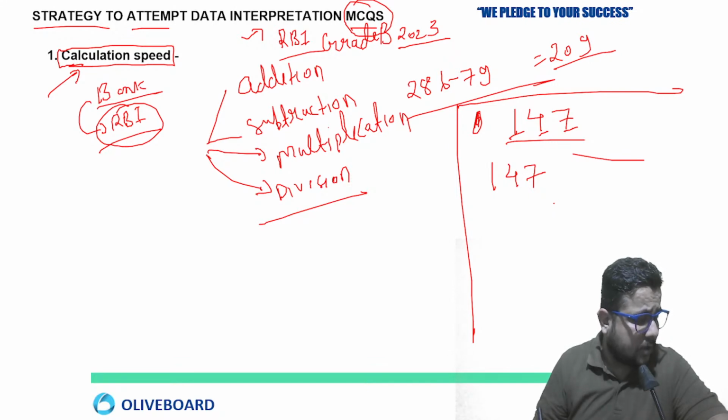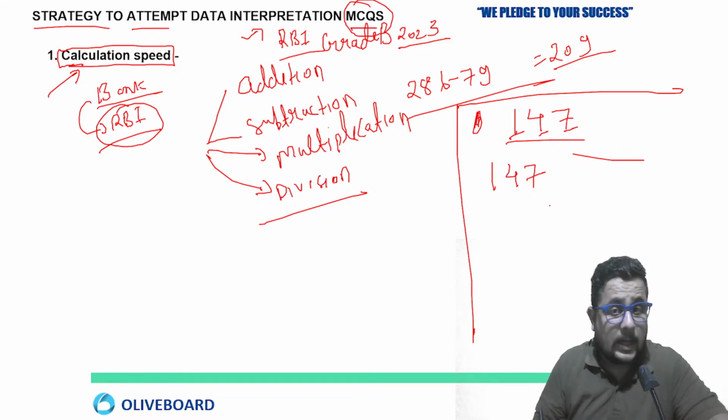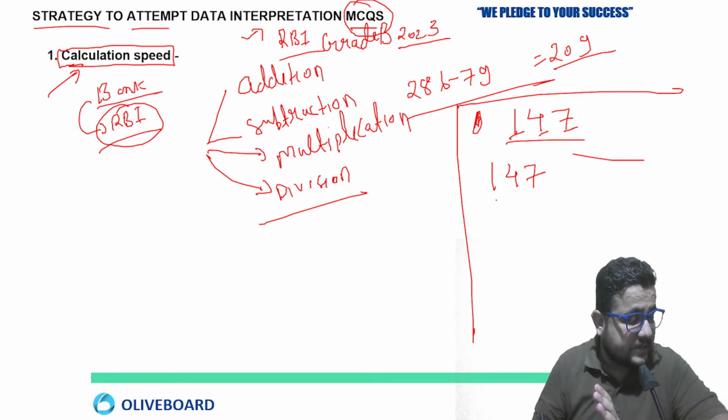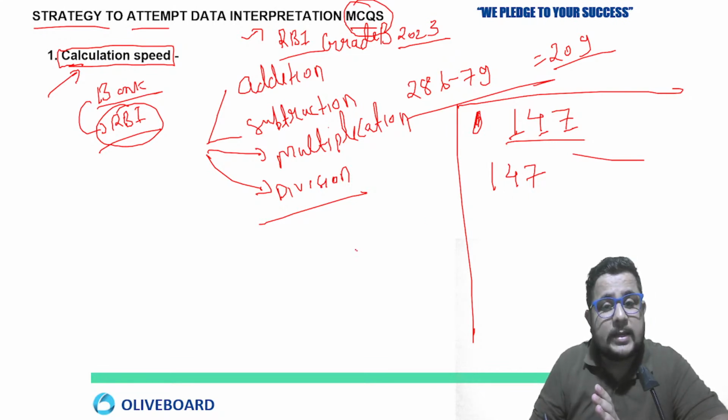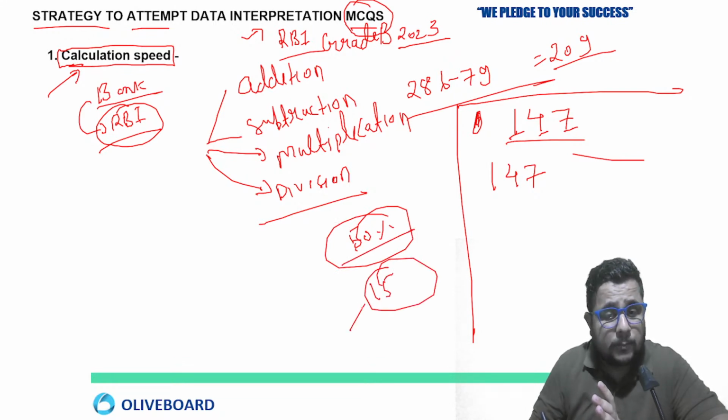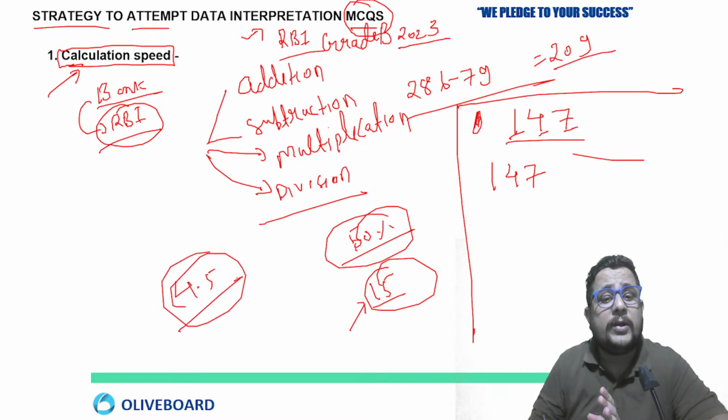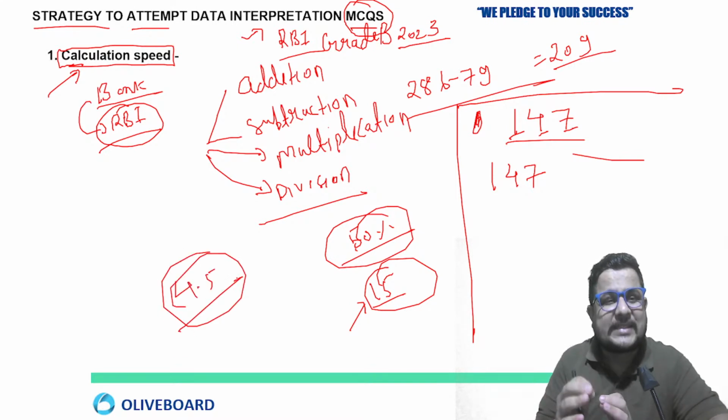Good marks for quant topic. Suraj, I'm not getting what you're trying to say. Are you asking me how many marks are good to score in the quant section? Honestly, if you are able to score 50% out of 30, meaning 15 questions, properly doing, 100% correct, that is a good score. Absolutely good score. Previous year the cutoff was 4.5.